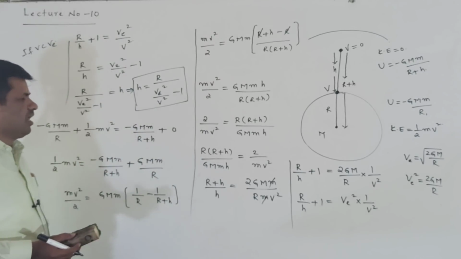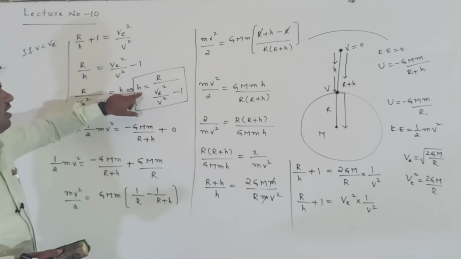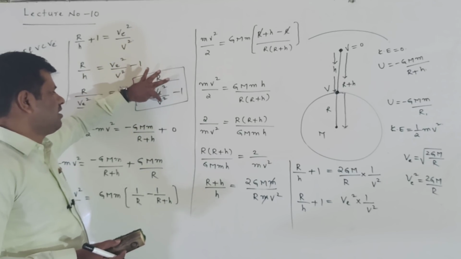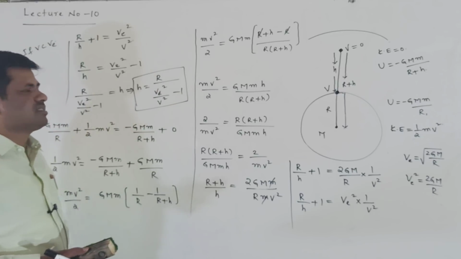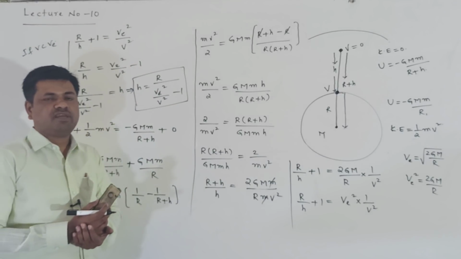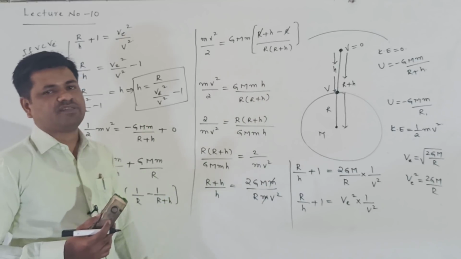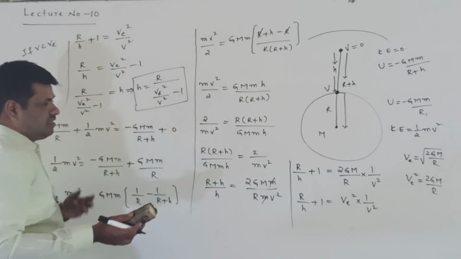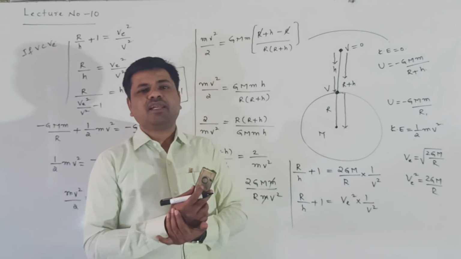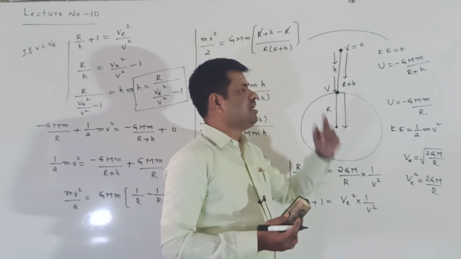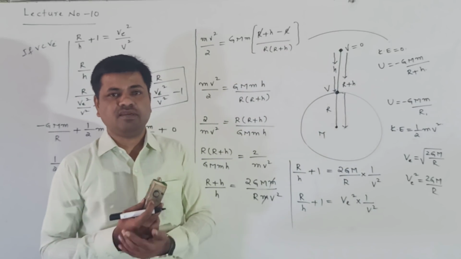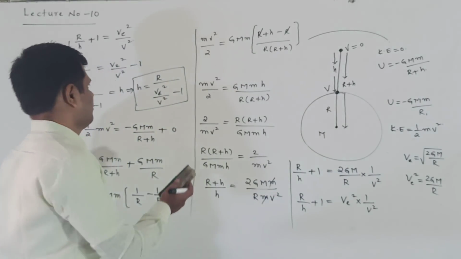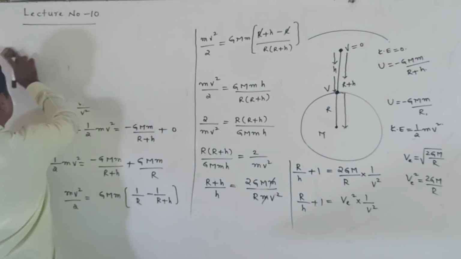When applying this formula, we get the height of the body from the surface of the earth equal to R by (v_e square by v square minus 1). Here v_e is called the escape velocity, v is the velocity given to the body on the surface of the earth, and R is the radius of the earth. In this case the energy is negative. Why is energy negative? Because the body is at a finite distance from the surface of the earth, and gravitational force is acting on it. That is the reason energy is negative. Right, this is the first condition.